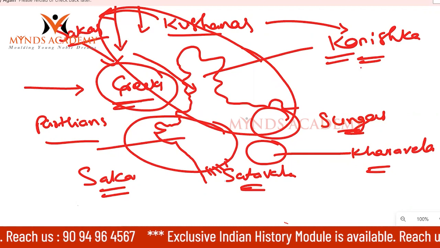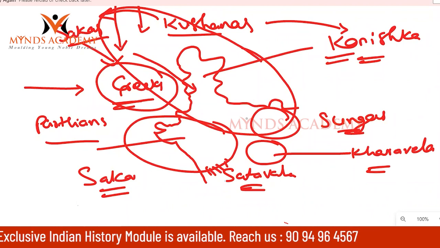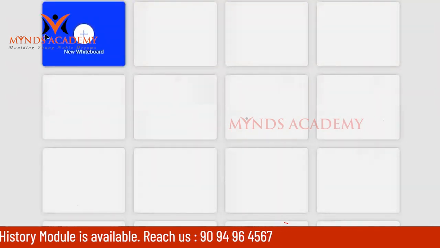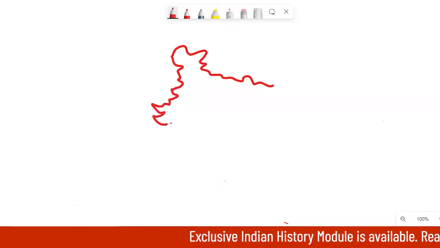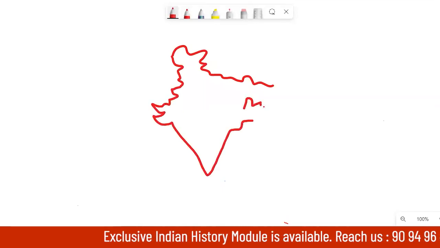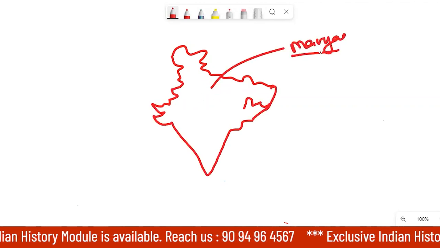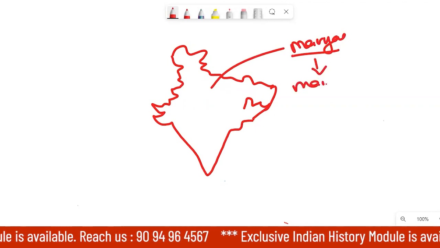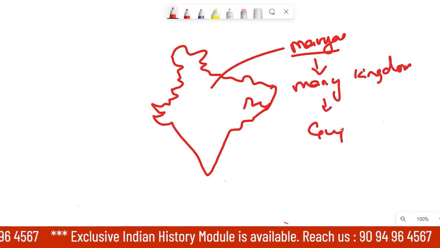Now these people are going to be replaced completely by a new dynasty called Guptas. So that is how for some time Guptas started ruling. This kind of replacement by new dynasties will continuously go on. One ruler will be replaced by other rulers. Now you can see here Mauryas were there. After Mauryas, many kingdoms came. And after many kingdoms, once again, Guptas emerged.